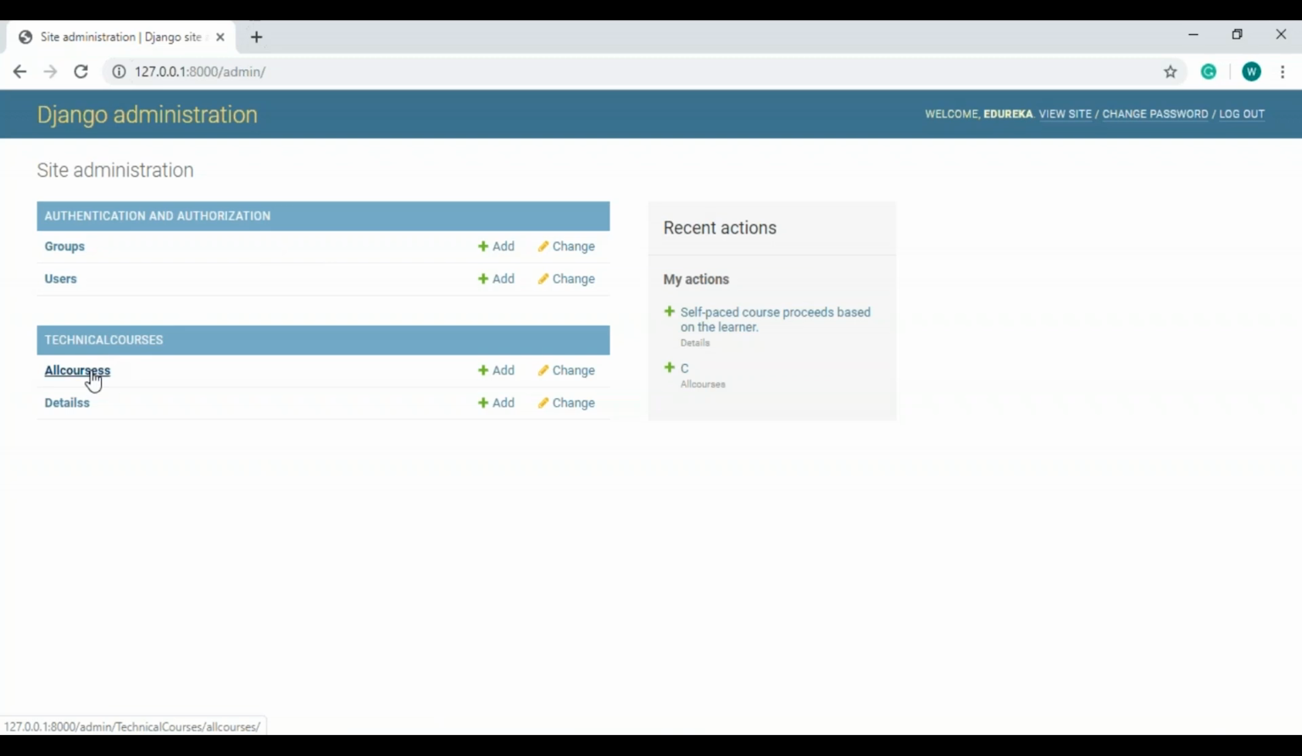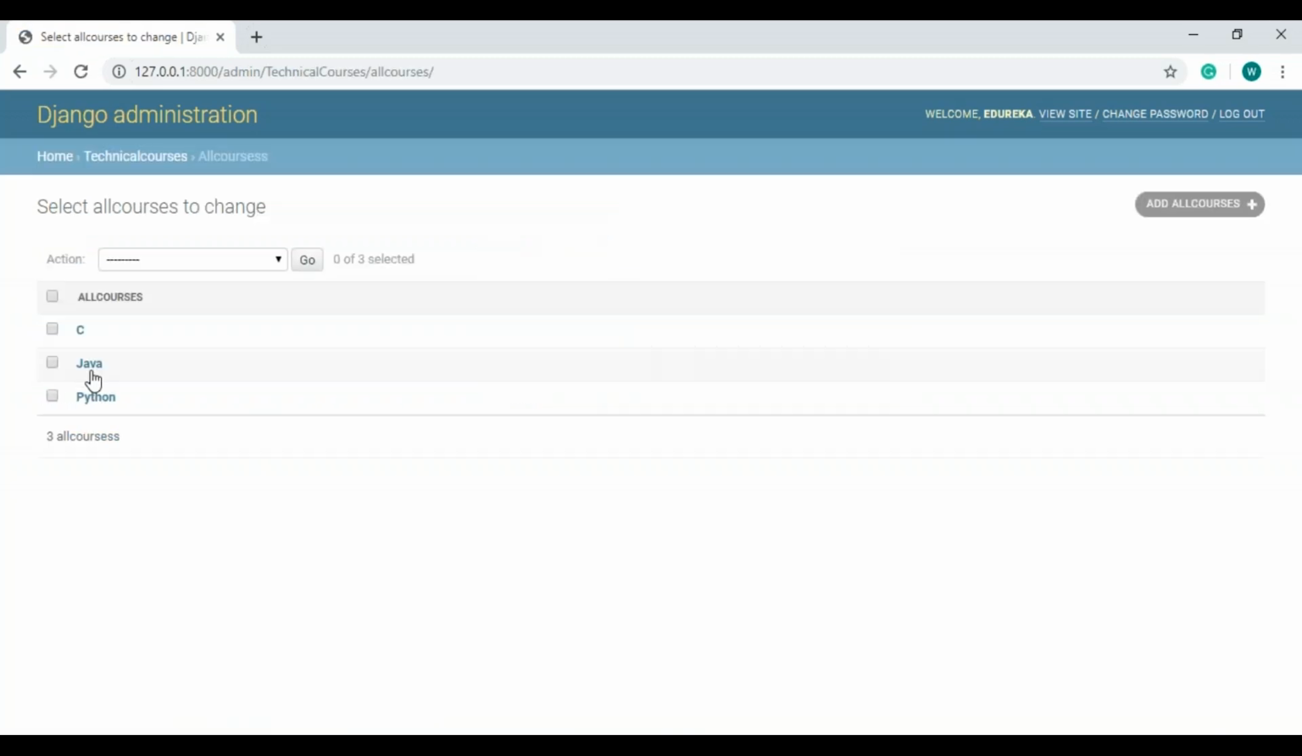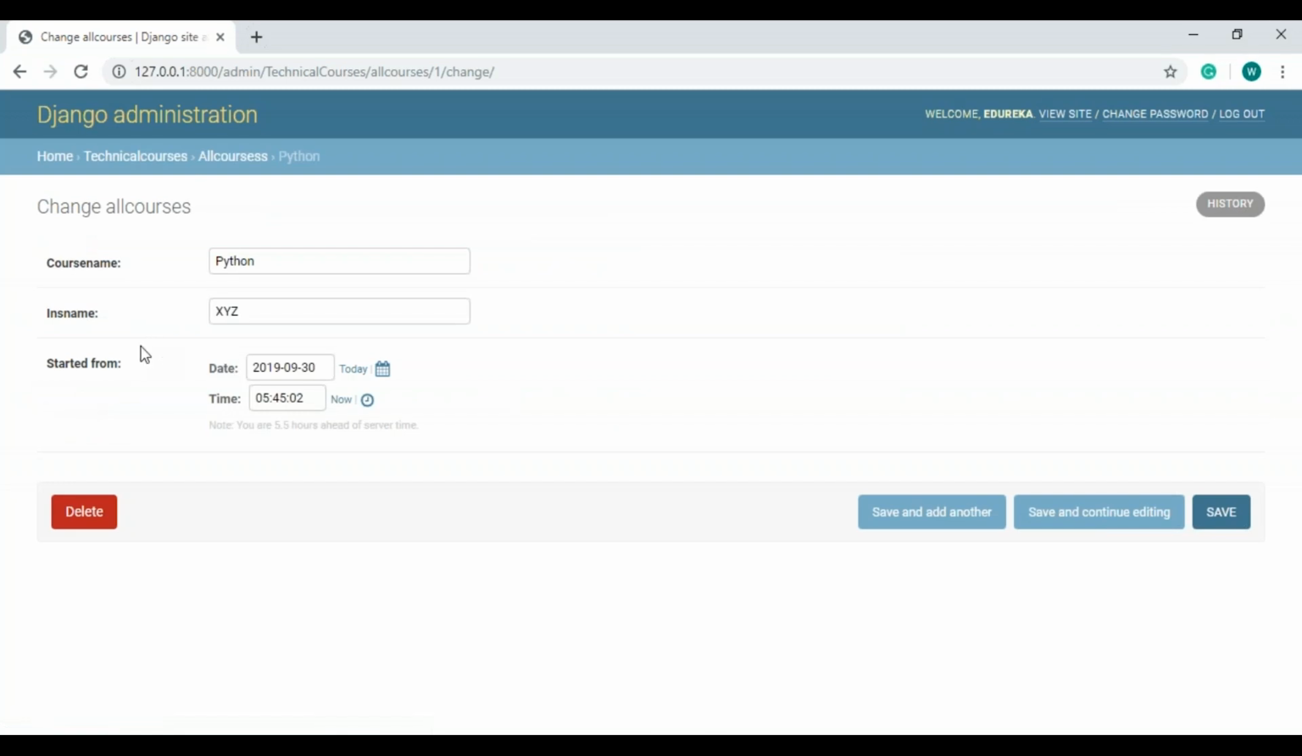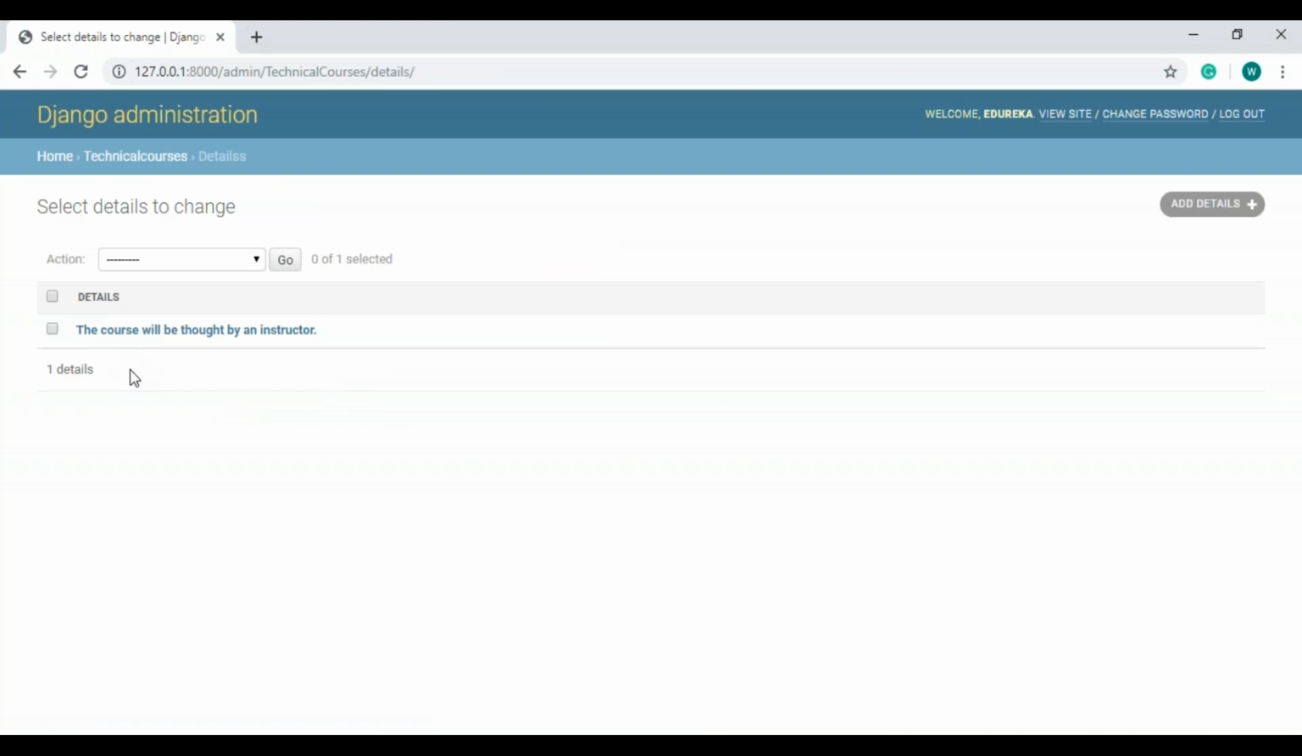Now I'll get into all the courses that are present on my website. And over here, as you can see, I had 3 courses, which were C, Java, and Python. Now when I click on one of these, you see that previously only the course name and the instructor name was shown. But now it also specifies when my course has been started.